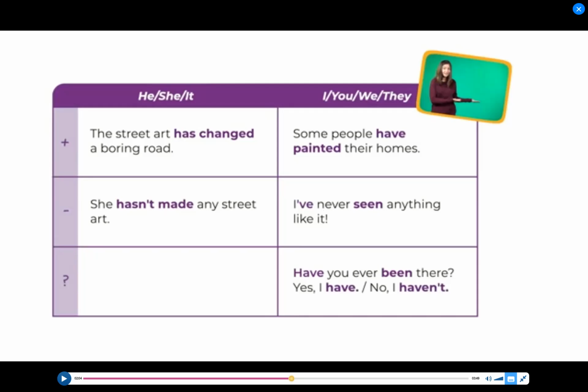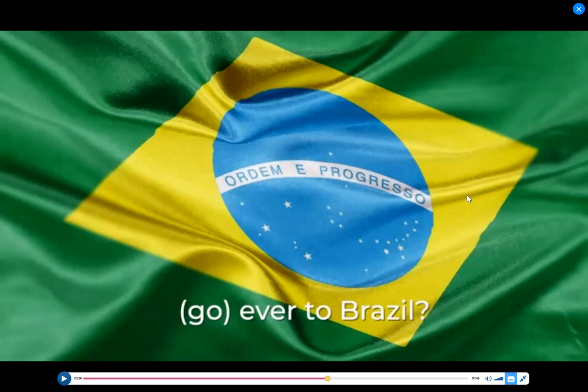So the short form for the answers: yes, I have, no, I haven't. Yes, I have, no, I haven't. Or if it is with the third person singular, like she or he or it, yes, he has, no, he hasn't. This is the right way of answering in short form. So we are using present perfect to talk about past experiences. Okay.